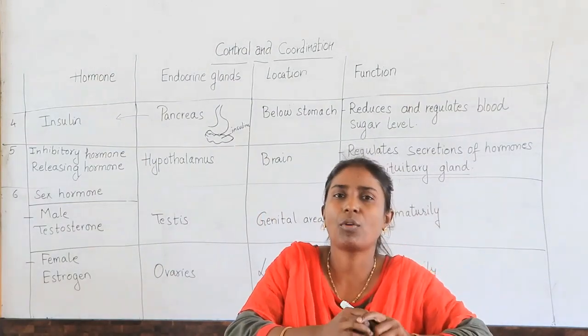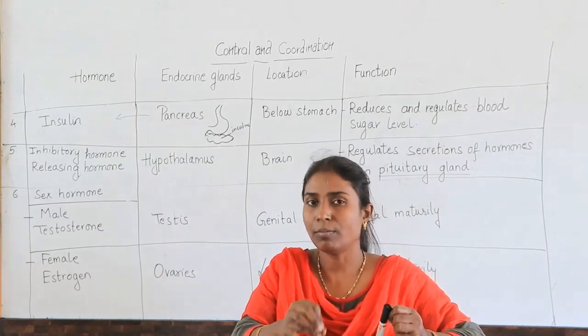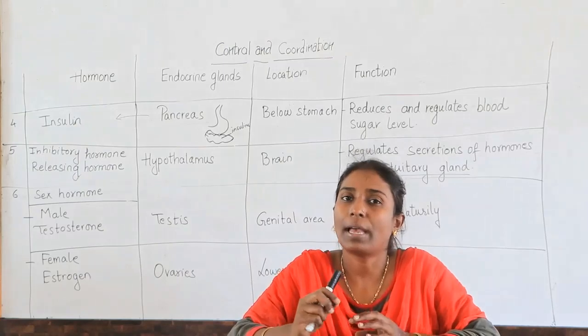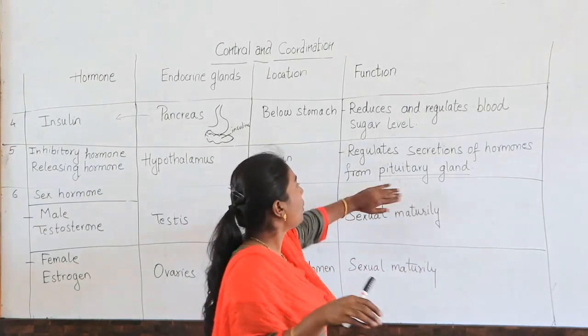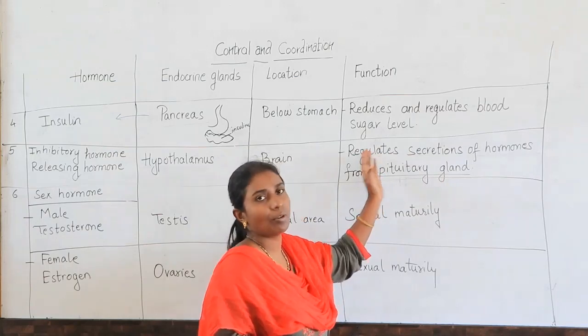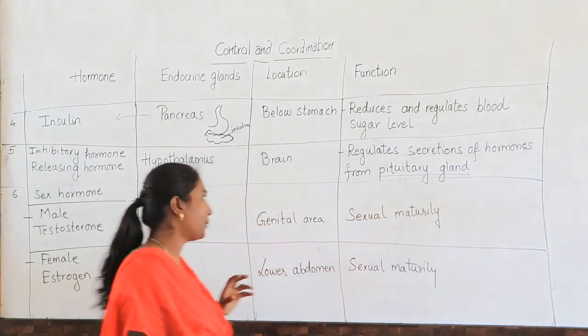There was a question for 2 marks: what are the functions of the hypothalamus? Much is not given in your textbook; this is extra information. So the hypothalamus checks on whatever secretions take place in the pituitary gland, or regulates the secretion of hormones from the pituitary gland.